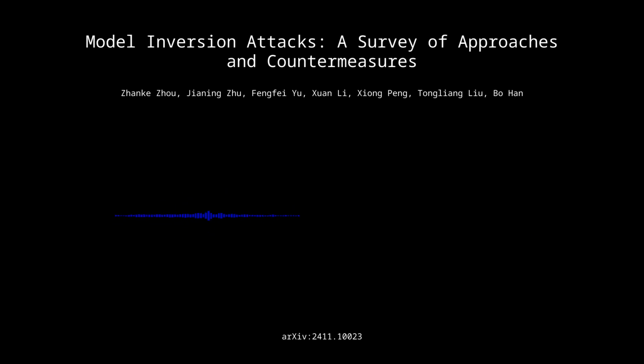Now let's move on to the graph domain. What does the paper say about the future of MIA research in that area? Graphs often represent complex and sensitive relationships, making them particularly vulnerable to attacks. The implications of successful MIAs on graphs can be far-reaching, potentially compromising social networks, financial systems, or even critical infrastructure.